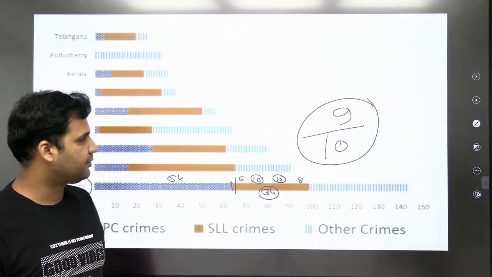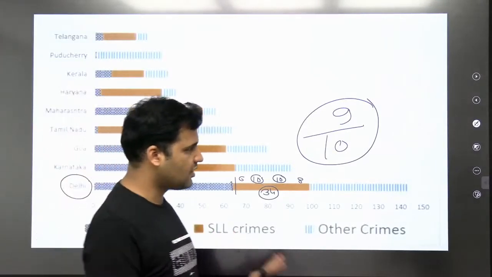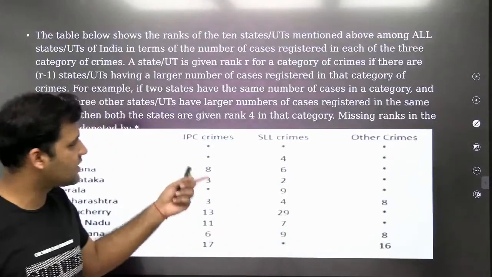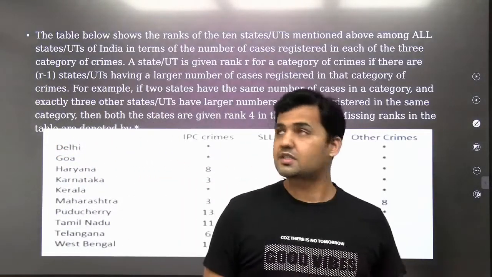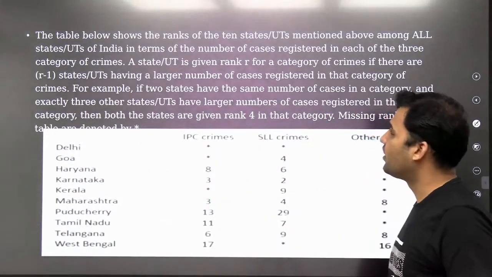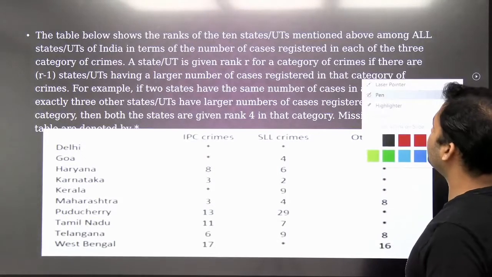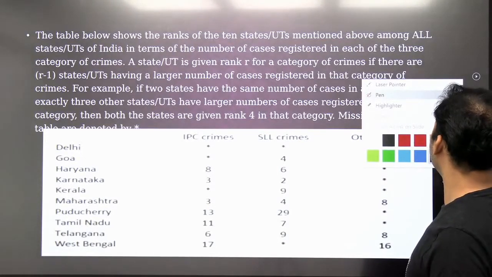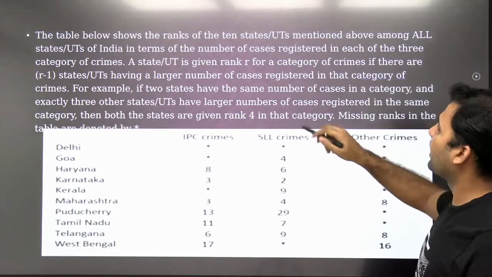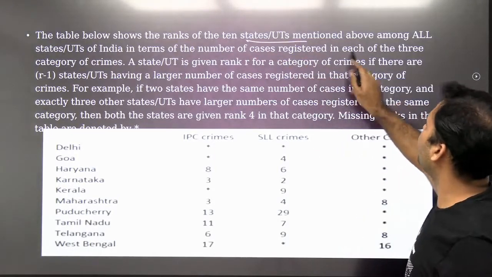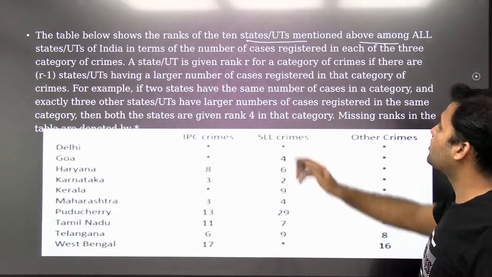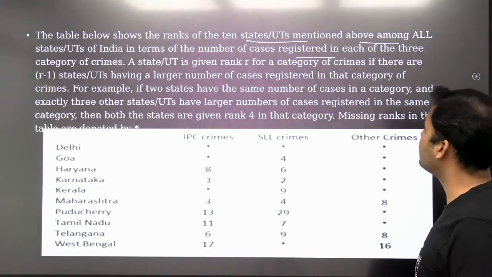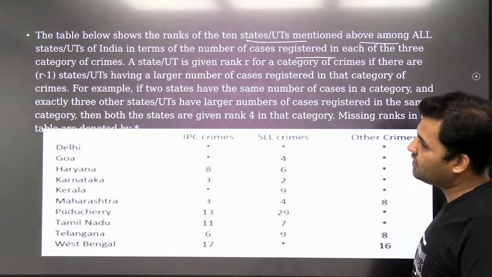Okay. Now, once you are done with this information part, let's go to the next slide. There's another slide that you need to read before you go to the questions. Let's understand it also. What does this say? It says the table below shows the rank of the 10 state or UTs mentioned above among all the state UTs of India in terms of the number of cases registered in each of the 3 categories of crime.